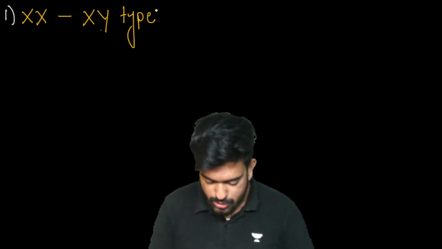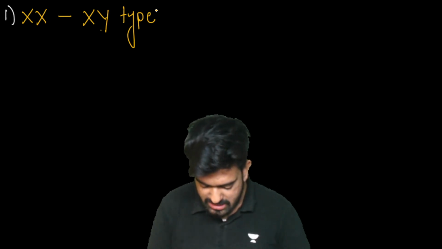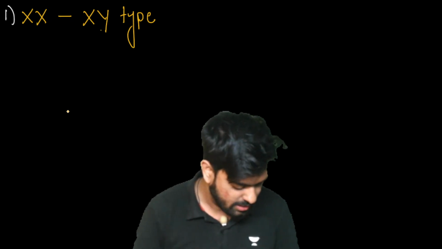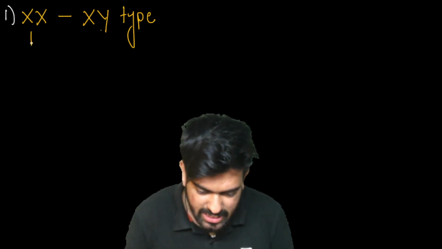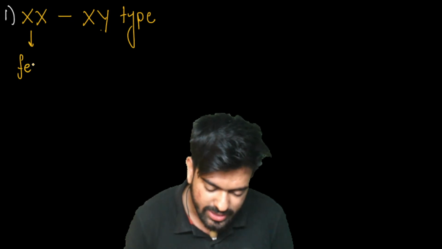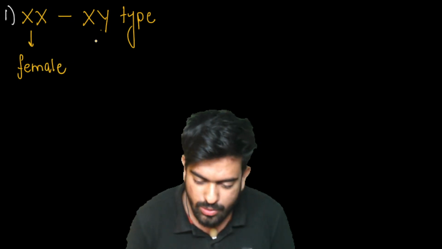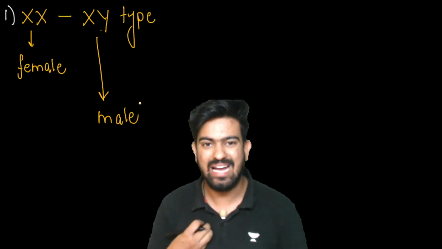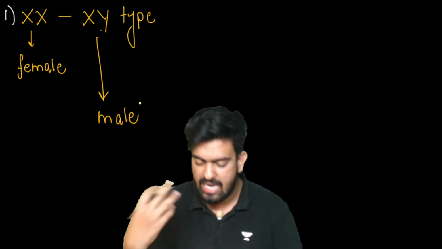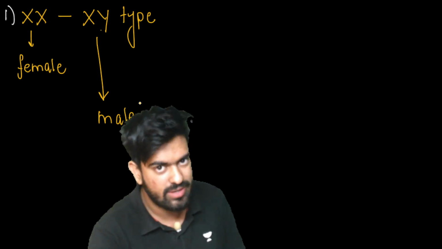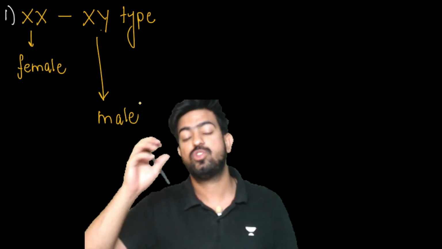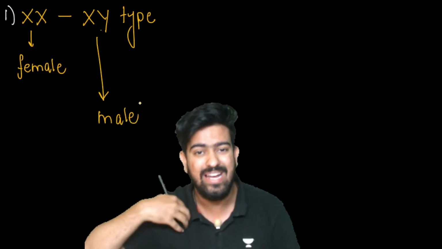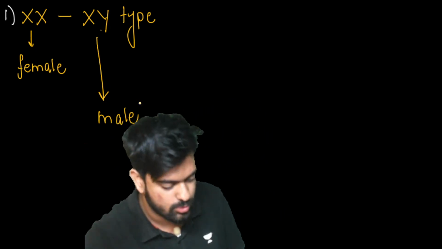Now, so XX and this XY type. This is very easy, sir. We all know. See here, what happens in this case? XX is female, yes or no? And XY is male, right? Like I have XY and RK is having XX, right? Why is RK a girl? Because she's having XX chromosome. Why am I a boy? Because I am having XY chromosome, yes or no?